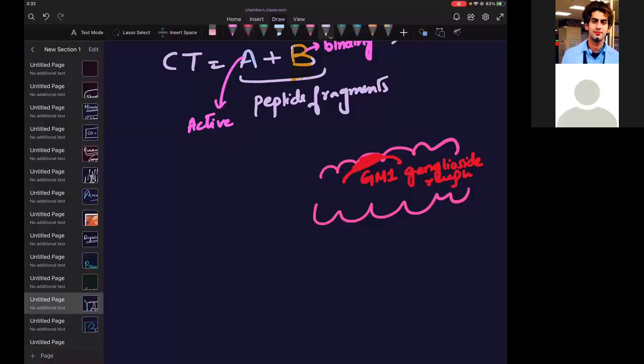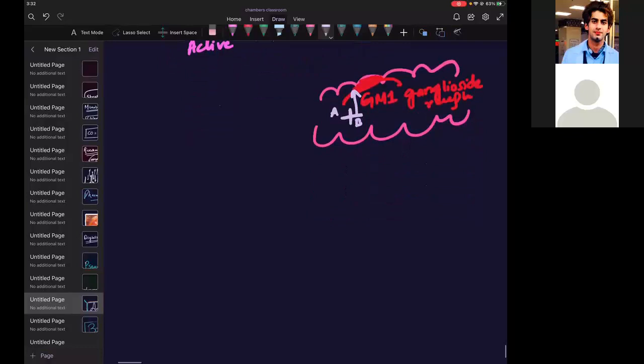If I have two fragments in a tray, A fragment and B fragment, what will B do? B will attach to GM1 ganglioside. A is active, so it will start a chemical reaction. It will cause ADP ribosylation of G protein.